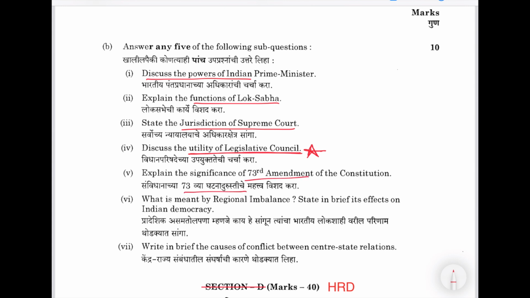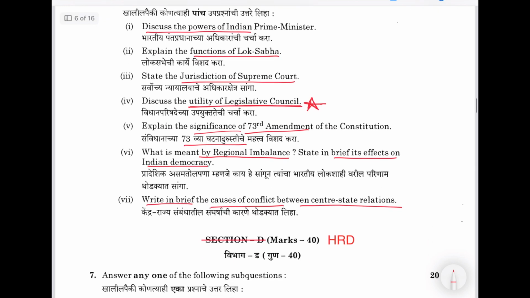73rd and 74th amendment, okay, significance. Then regional imbalance is a topic in the current pattern as well. State in brief its effect on Indian democracy. Write in brief the causes of conflict between center-state relations.